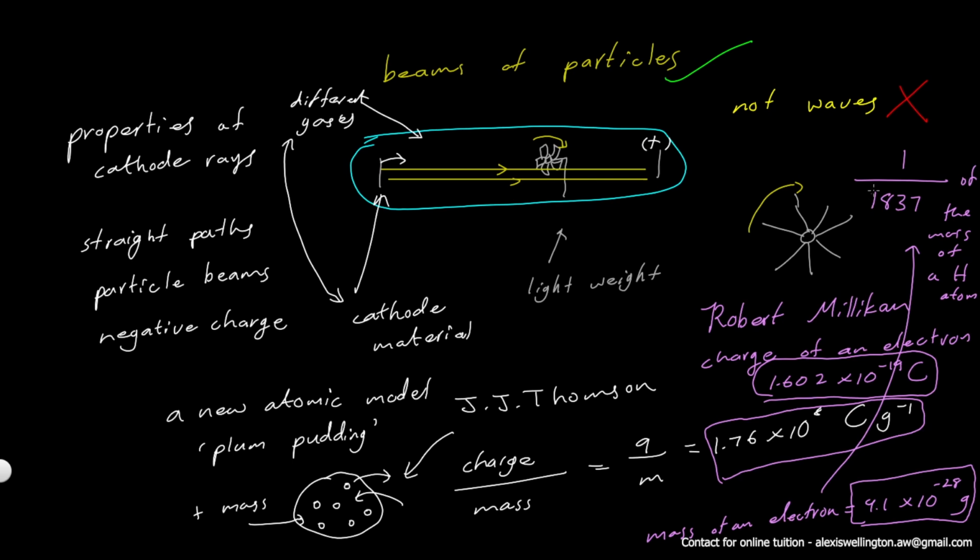So this fact, that the mass of an electron is 1 over 1837th of the mass of a hydrogen atom, confirmed that there were particles smaller than an atom, because the hydrogen atom is already the smallest atom, but the electron has an even smaller mass. Therefore it was concluded that Dalton's atomic theory's first postulate was actually not correct.